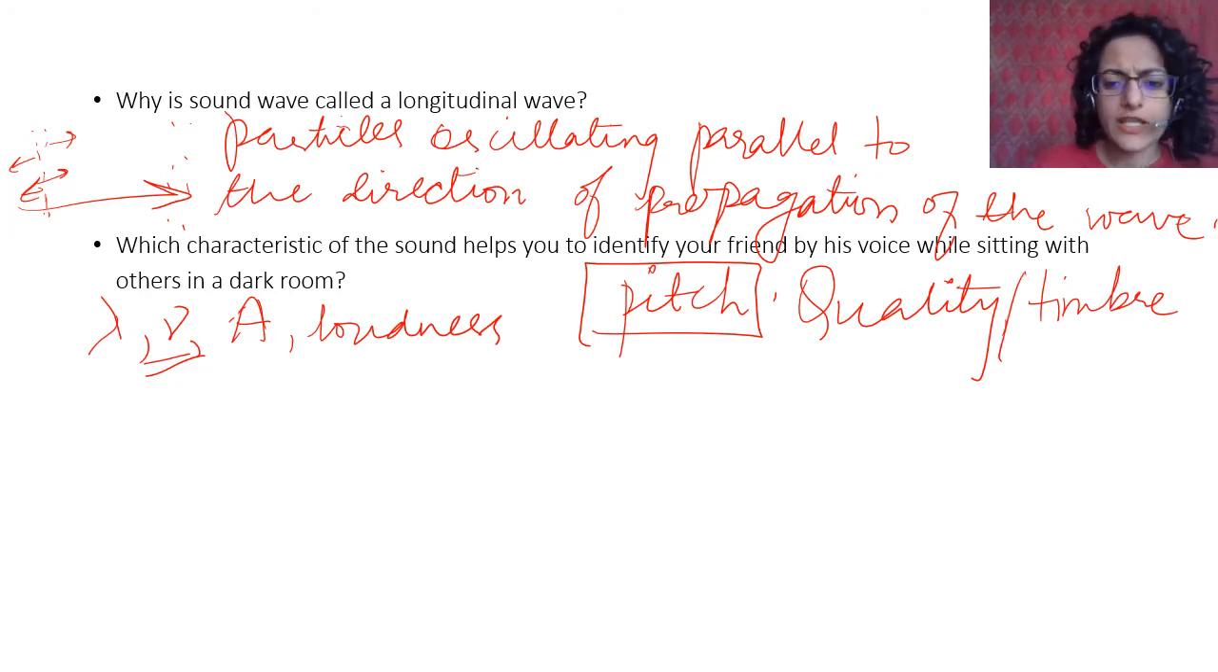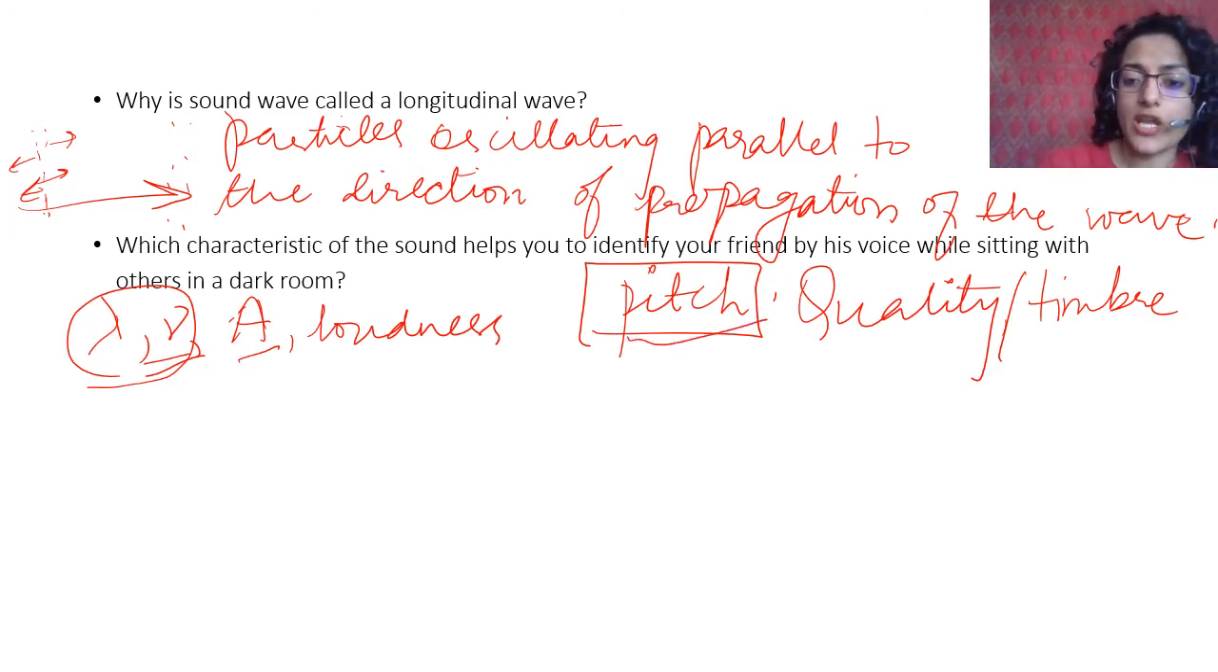Okay, so I think this should be the characteristic of sound that helps you identify your friend by his voice while sitting with others in a dark room. Because amplitude is not related to the quality of sound, it is just related to the loudness, or to how much energy is there in the sound wave. Wavelength and frequency are related, because higher the wavelength, lower the frequency; lower the wavelength, higher the frequency, right? So we are talking about pitch, and we are talking about quality and timbre of sound.